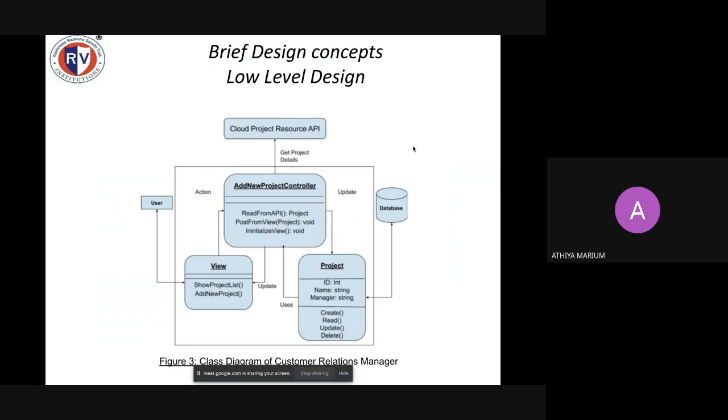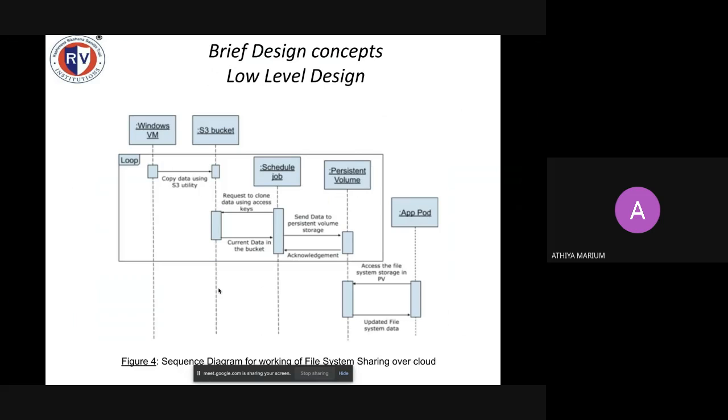The class diagram of CRM looks like this. We have a project controller that has functions read from API, post from view, initialize view. We also get the project details from the API on ICP. The project model class will have the ID, manager and other fields of the project. It will have all the CRUD operations relating to the database. And the view will have the show project list view and new project list view, which is a form.